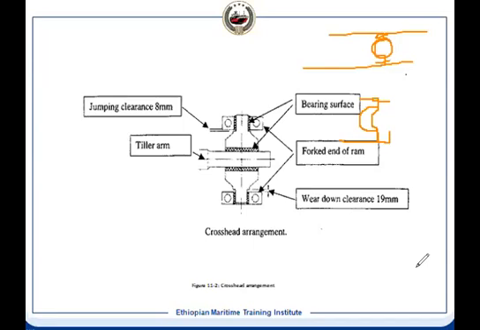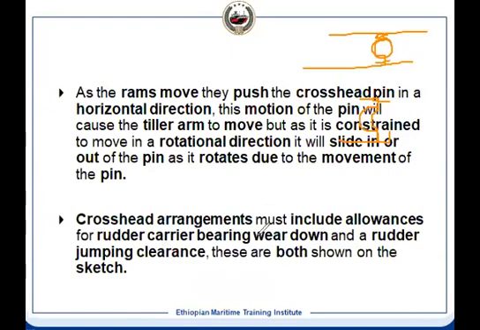Because if the bearing is worn out, there will be a problem in turning the rudder, and how much angle it will turn. There will be a rudder drop, sorry, not propeller drop, the rudder drop. That is, the rudder carrier bearing is worn out, it drops, and because of the high sea, it jumps.